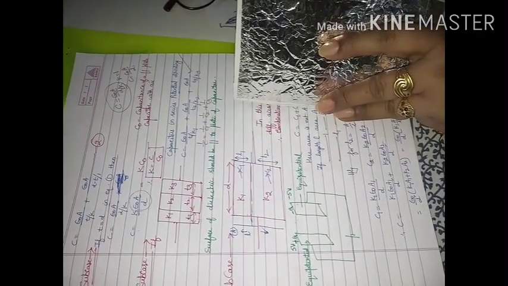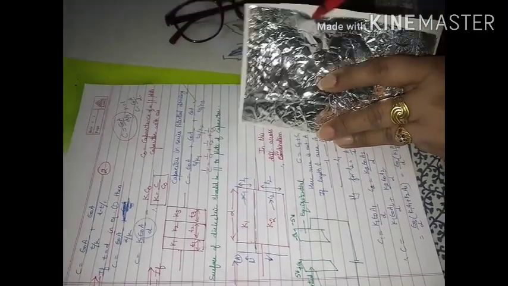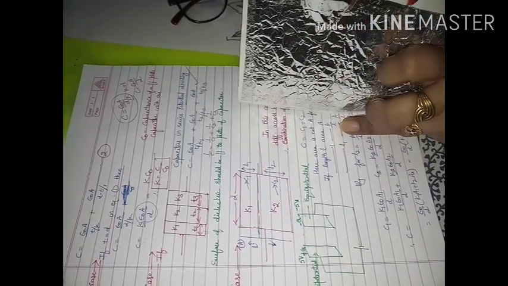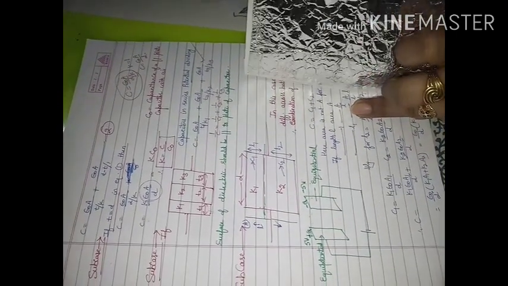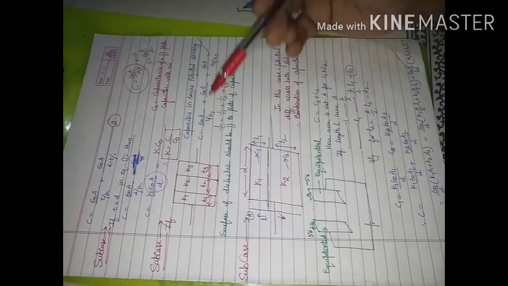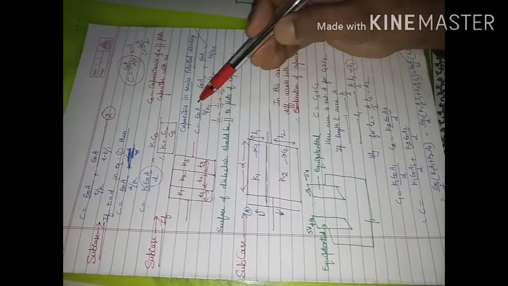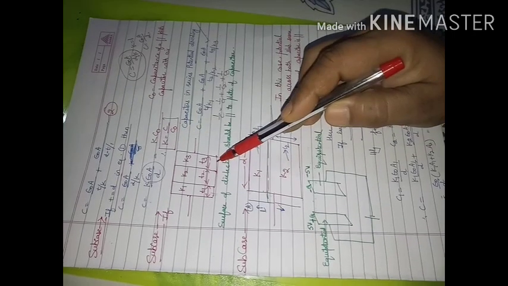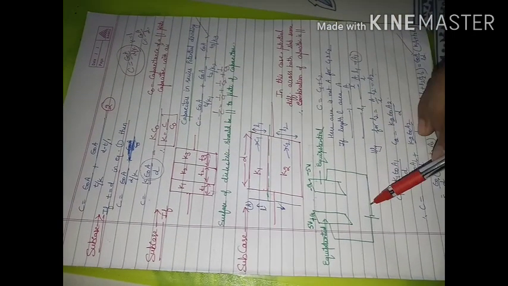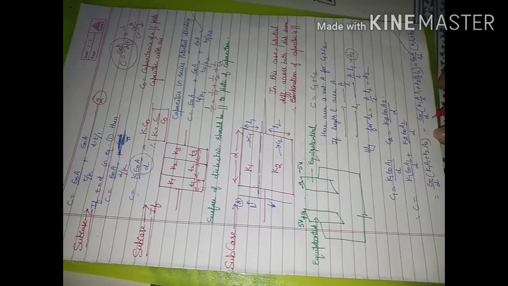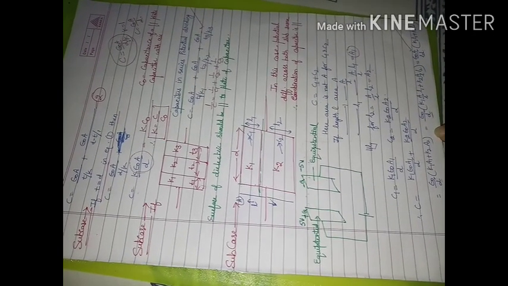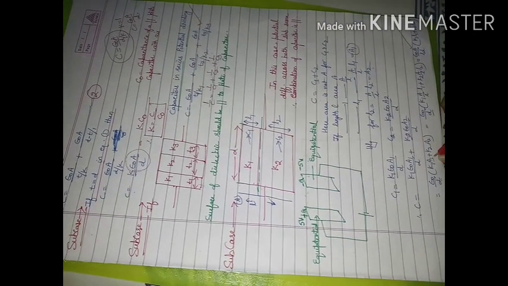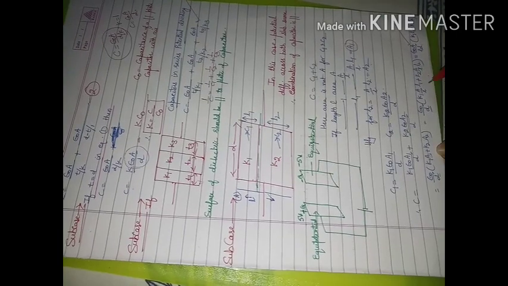This area, either to consider this much or this much, will depend on the dielectric slab. So in case of series, the area will remain the same and the gap is going to get divided, and in case of parallel, the gap will remain the same. Area A will get divided. So keep this in your mind.